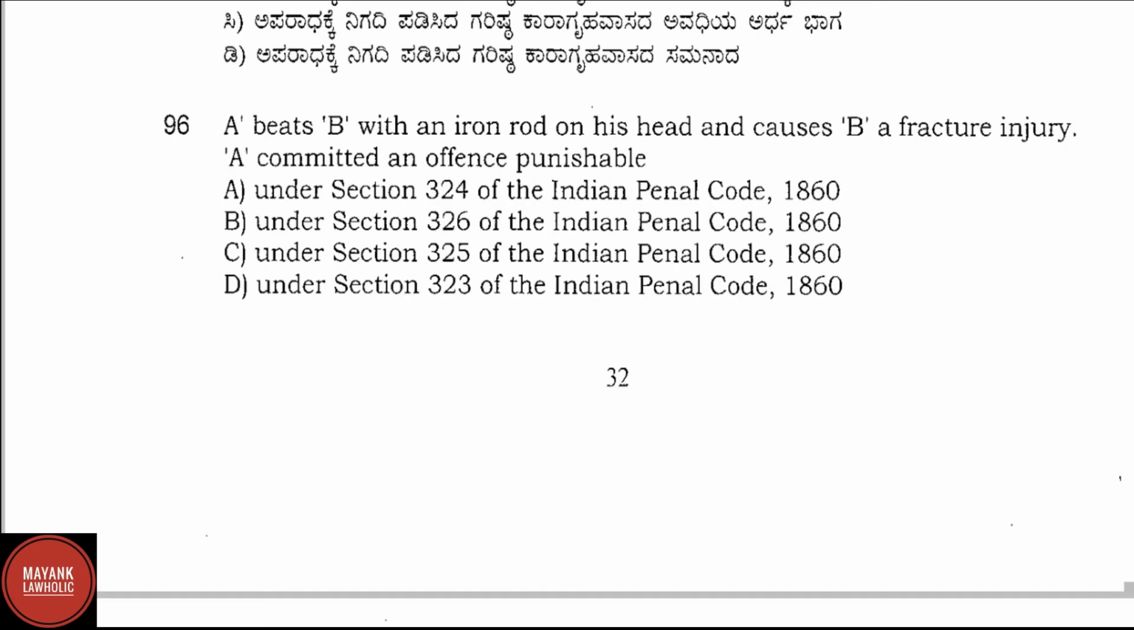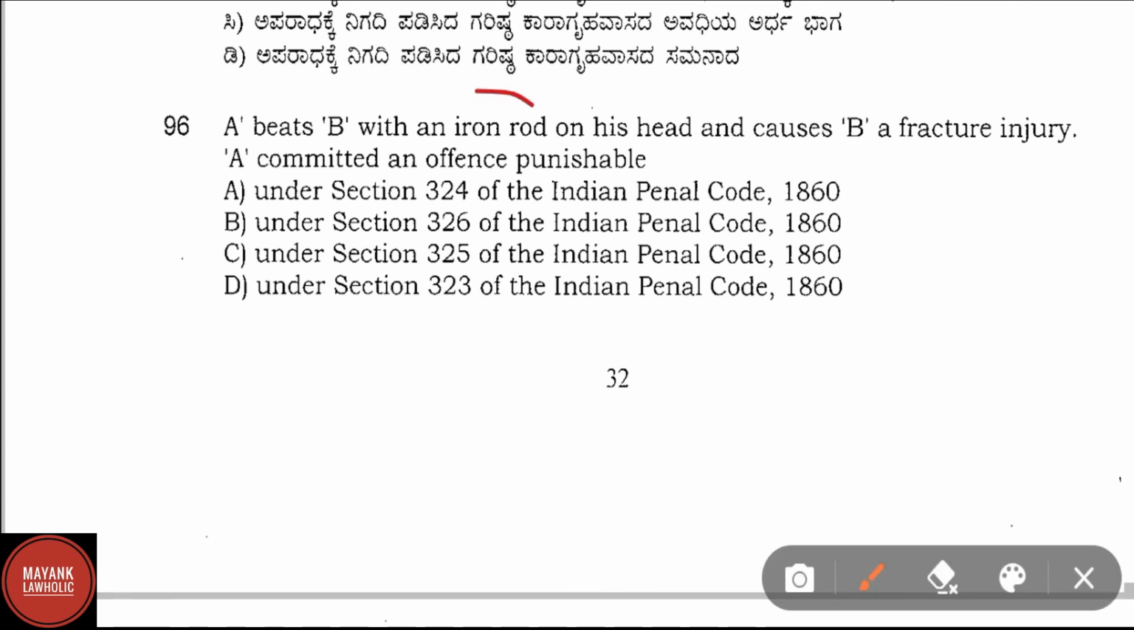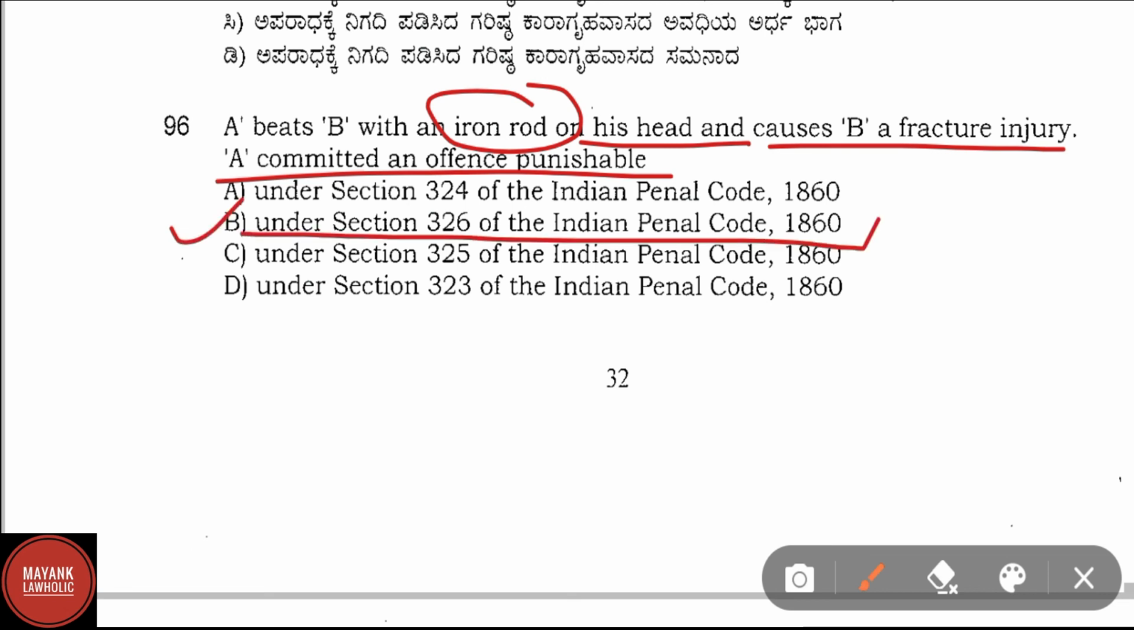Question number 96. A beats B with an iron rod on his head and causes B a fracture injury. A committed the offence punishable under. Correct answer is option B, that is under Section 326 of the IPC. Section 326 of IPC is voluntarily causing grievous hurt by dangerous weapon or means.